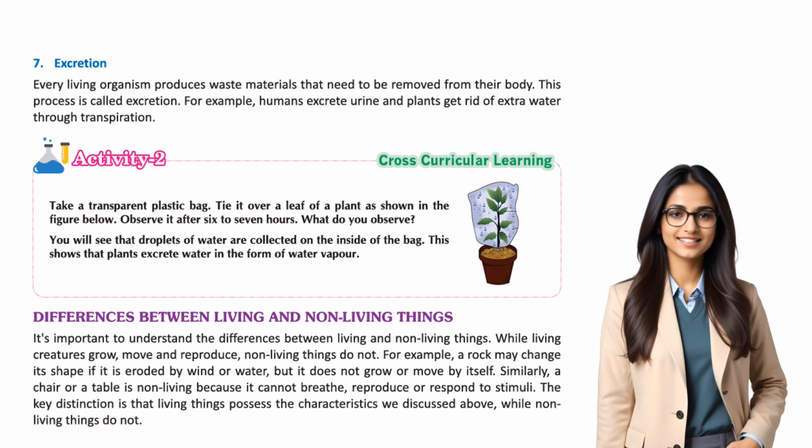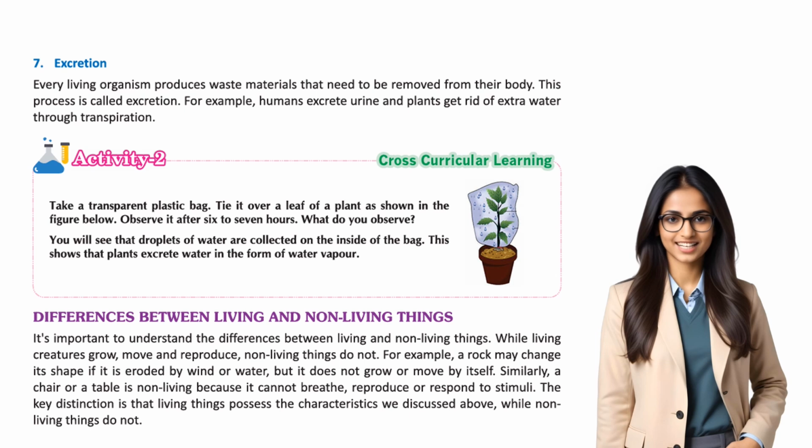7. Excretion. Every living organism produces waste materials that need to be removed from their body. This process is called excretion. For example, humans excrete urine and plants get rid of extra water through transpiration.